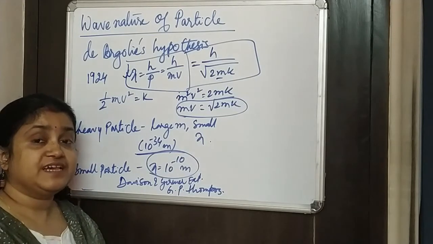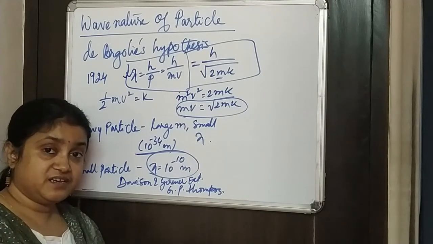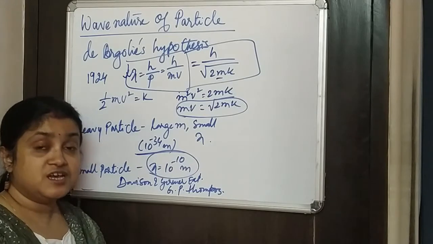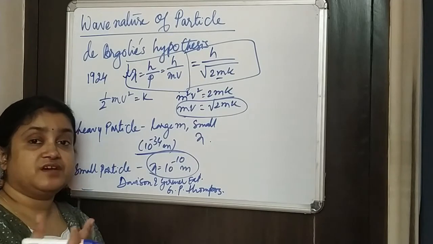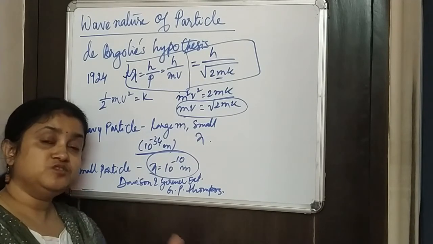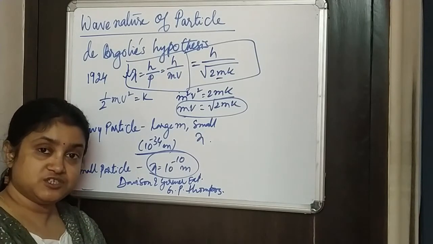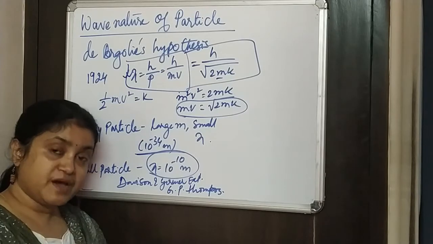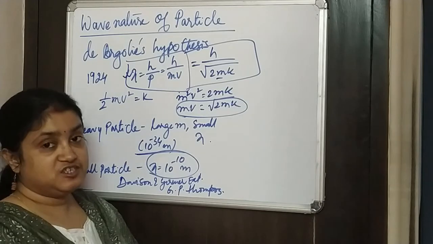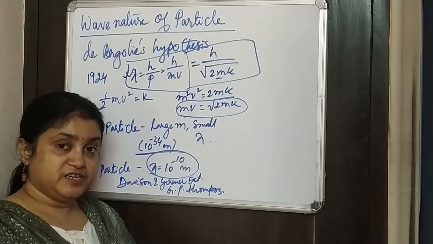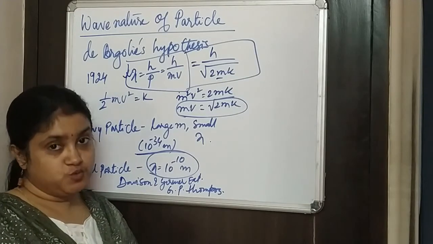Also, waves like light waves and other electromagnetic waves have a particle-like behavior, which we see as photons, and they behave like particles in experiments like the photoelectric effect and Compton effect. So we see that both matter as well as radiation have this dual nature. That is why it is called the dual nature of matter as well as radiation. So everything, both wave as well as particle, has such dual nature.